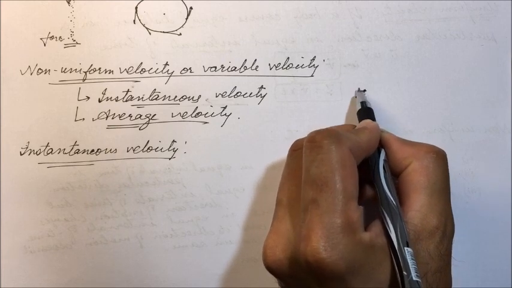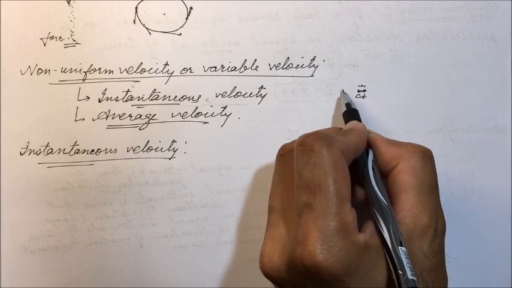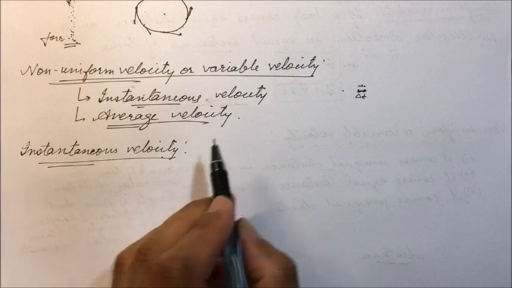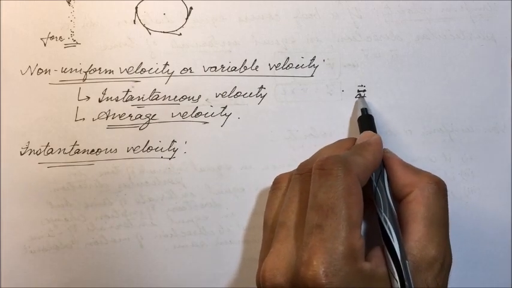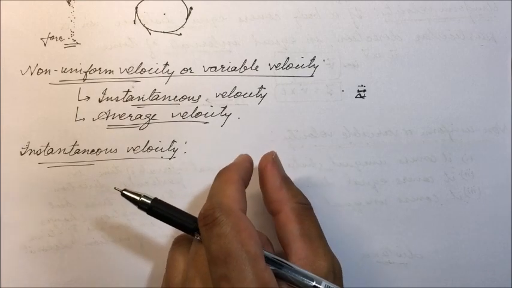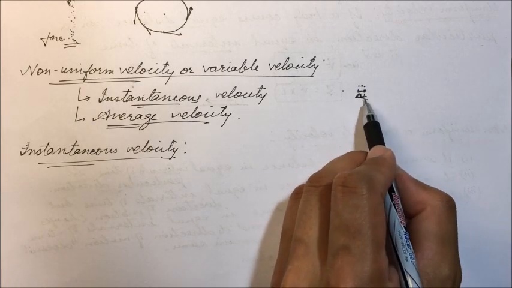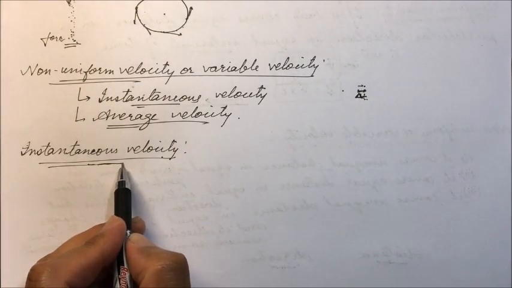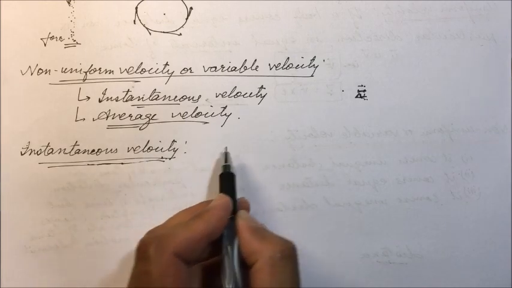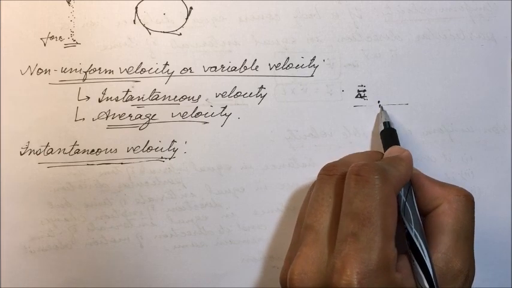In that short interval of time, what is the distance covered by that body? We use these two terms to calculate the instantaneous speed. Similarly here, for instantaneous velocity, we will take a very short interval of time. And how much is the distance traveled in that very short interval of time? Using this, we will calculate the instantaneous velocity. That is, at a particular instant, what is the velocity of the body?